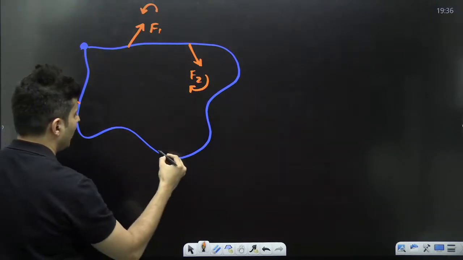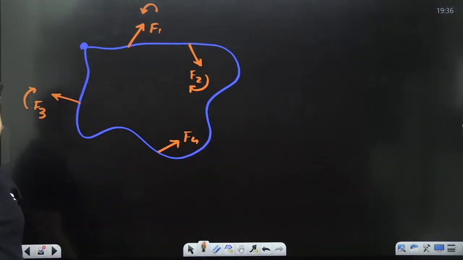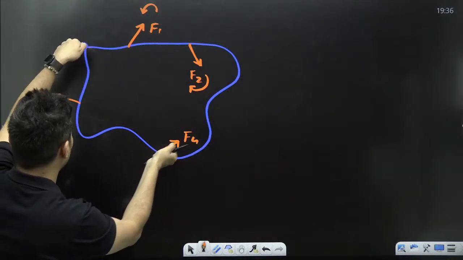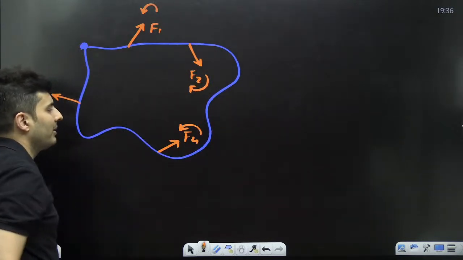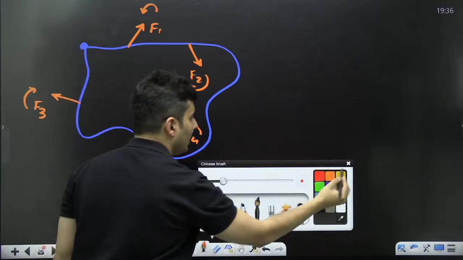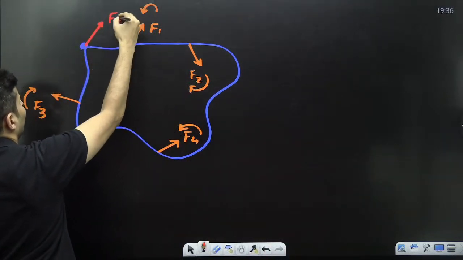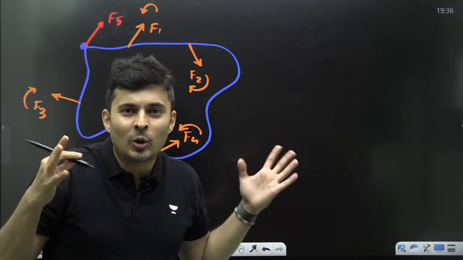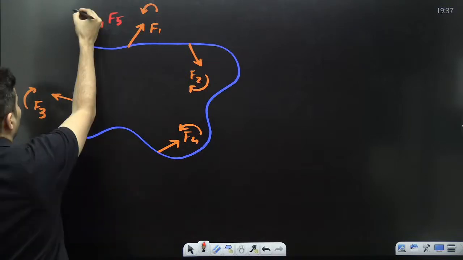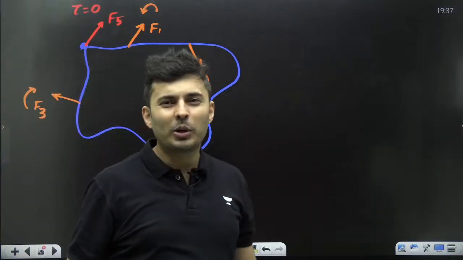Similarly, if I apply a force like this, F4, see what will be the direction of the torque. This F4 will rotate this body like this, so it will create an anti-clockwise torque. But if by chance the force acts here, and that is F5, then it can't rotate the body. Then the torque will be zero.